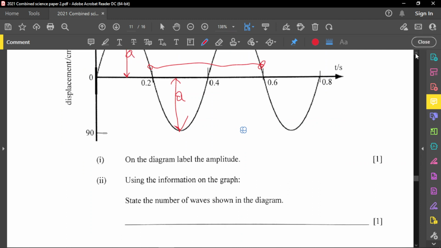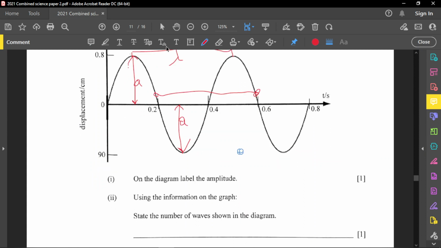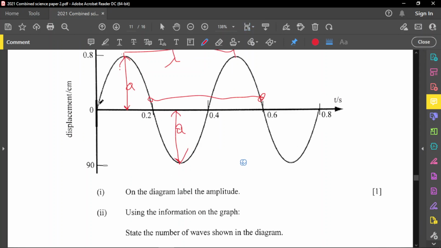So number of waves, looking for number of waves. Now the number of waves is based upon a total cycle. So we're looking at cycle. From a crest to a trough is a cycle, right? From a crest to a trough is a cycle. So starting from this crest, the whole of this crest to the whole of this trough.